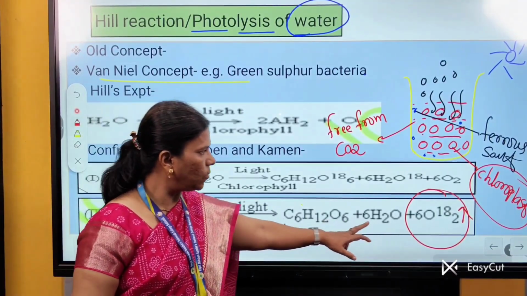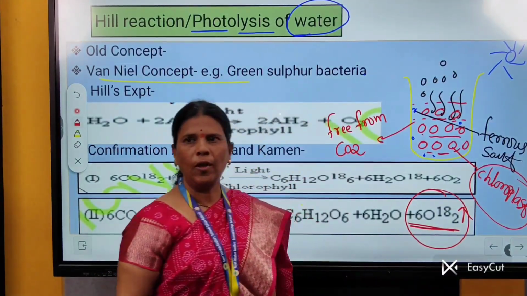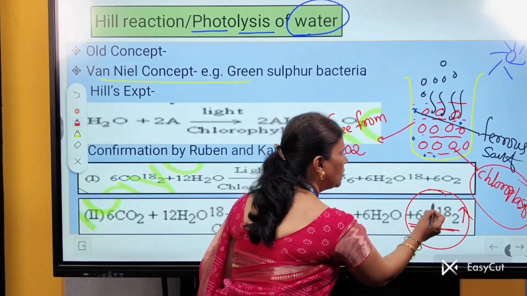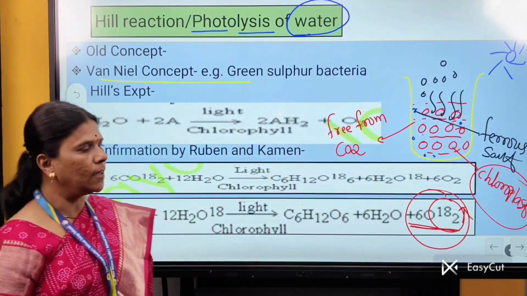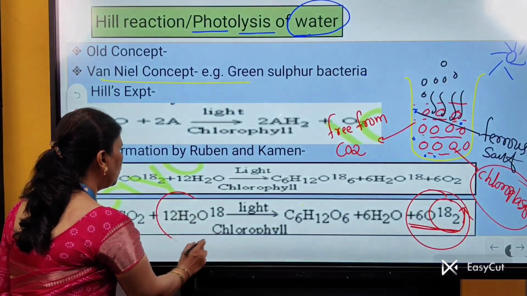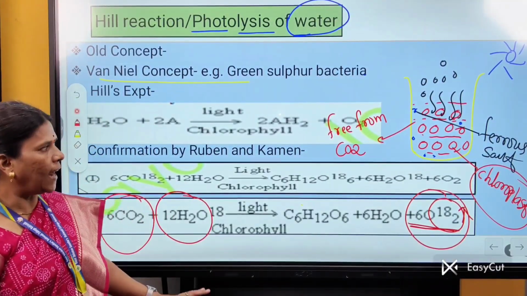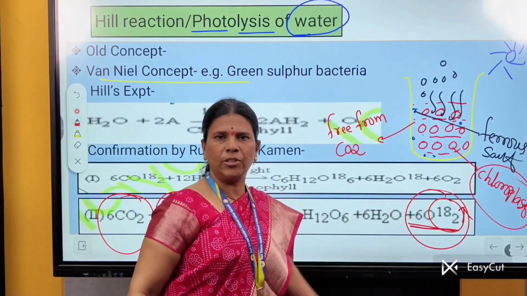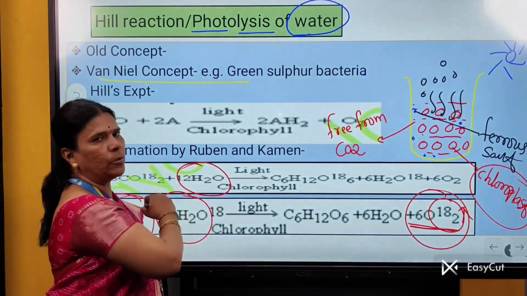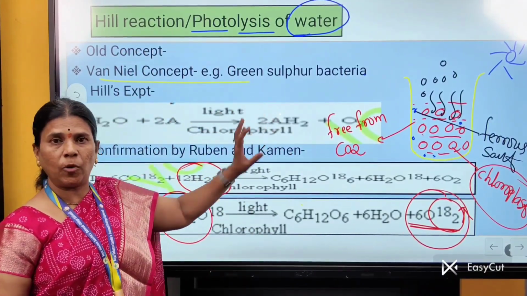At the end of photosynthesis, we see that there is an evolution of O2, and the evolved O2 gas has a radioactive isotope, that is O18. That means in the process of photosynthesis, there is a splitting of H2O and not of CO2. Thus, the world accepted that O2 released during photosynthesis comes from splitting of H2O and not from CO2. Thus, we have revised this point.